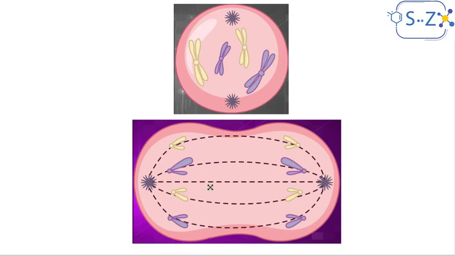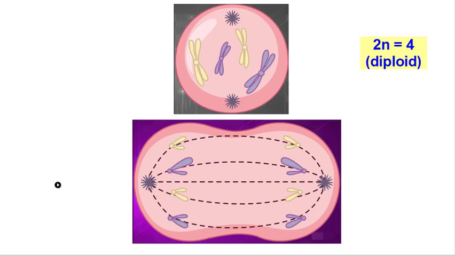Now if we take a look at the cell during prophase and the cell at the end of anaphase, let's look at the chromosomes, their aspect. We see that during prophase we had 4 chromosomes in the cell, but each chromosome is made up of 2 chromatids, while at the end of anaphase, in each set we also have 4 chromosomes, but this time each chromosome is of 1 chromatid. The ploidy of the cell was 2n equals 4.